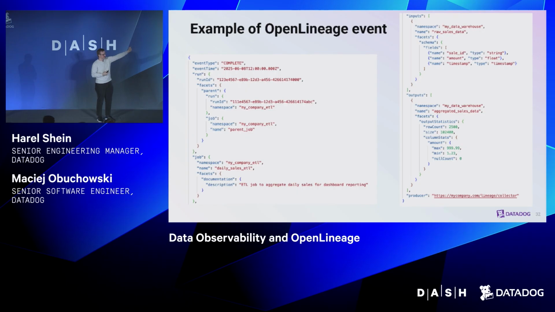And then we have input datasets and output datasets, and in the input we can see what the schema facet looks like. It has a list of fields and types of those fields. For the output, in this case, we capture the statistics, so how many rows were processed and the size in bytes that was processed, and some column stats, maybe.